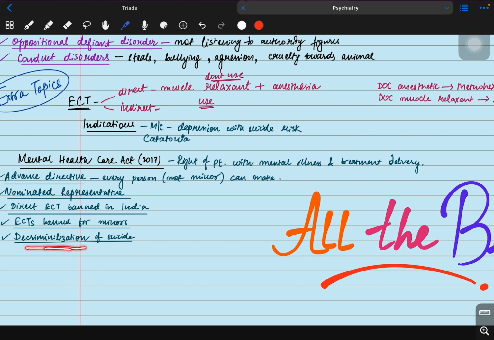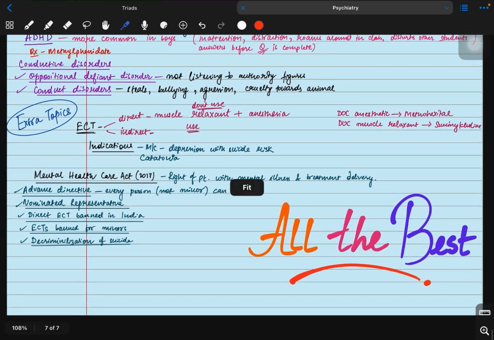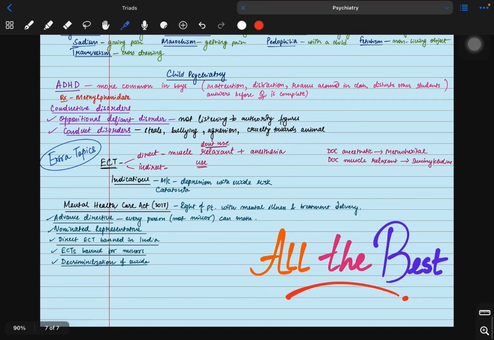And decriminalization of suicide. This is a new rule. Earlier, if a person attempted suicide and didn't die, the police could put the person in jail. But now it's decriminalized. So if anyone makes a suicide attempt and doesn't die, there will be no police case. So these are all the most important topics for psychiatry.